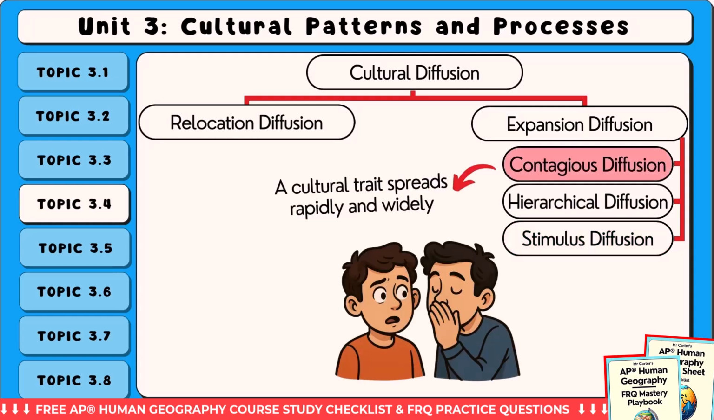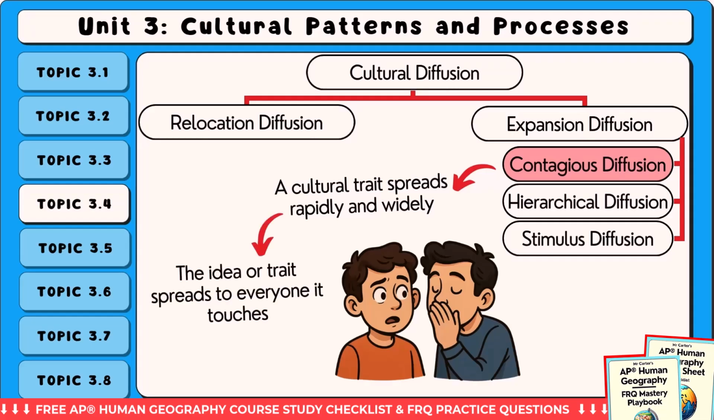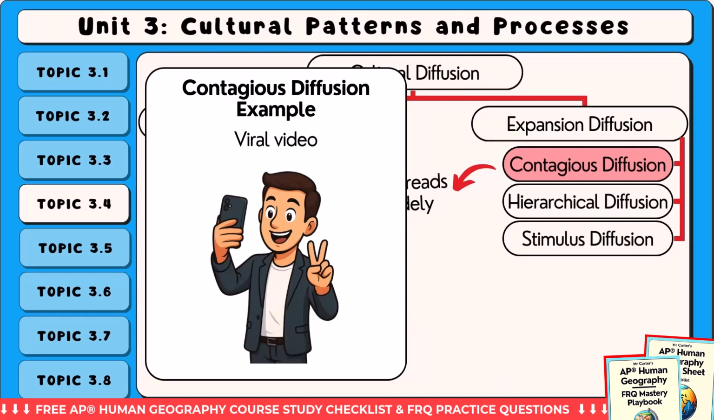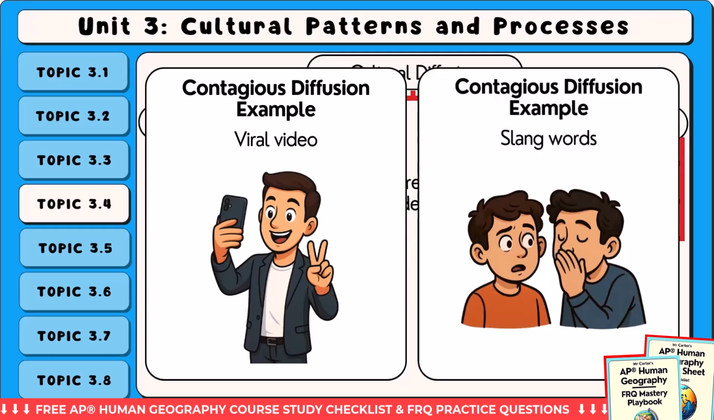Contagious diffusion spreads rapidly and widely like a wave. It moves from person to person and place to place with no regard for hierarchy or importance. The idea or trait spreads to everyone it touches. For example, a viral video on the internet that gets shared by millions of people across the world is an example of contagious diffusion. Another example is the spread of a new slang word among teenagers, moving quickly from one friend group to another regardless of location or social class.